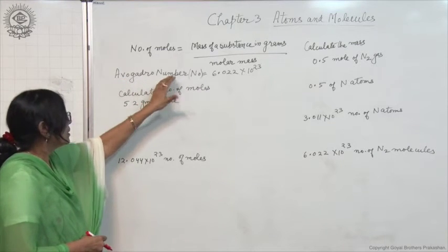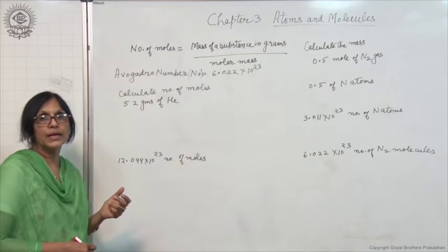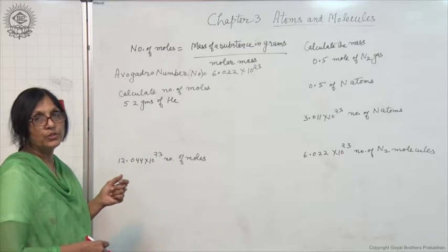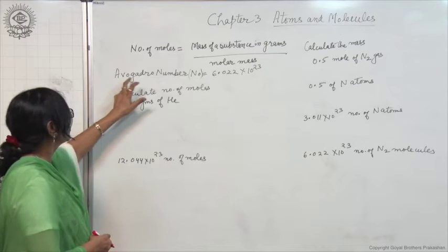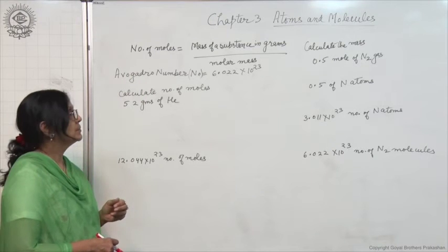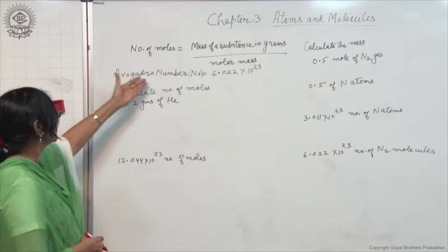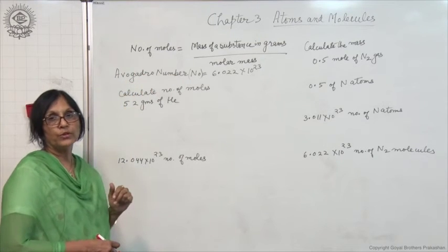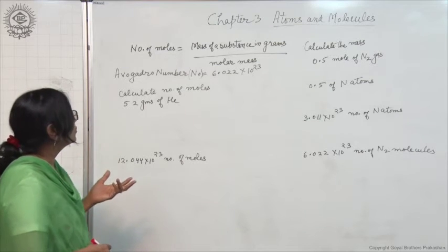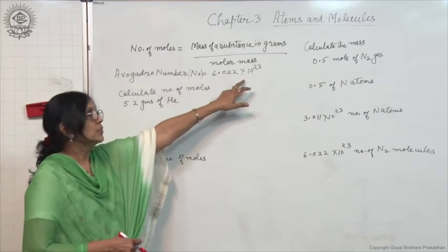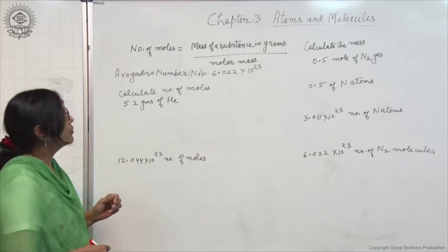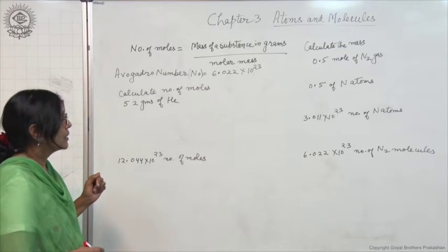This Avogadro number name was given first of all by an Italian scientist, Amedeo Avogadro. That is why it is called Avogadro number. So whenever you read this name Avogadro number, do not get confused. It is equal to 6.022 into 10 to the power 23 particles.